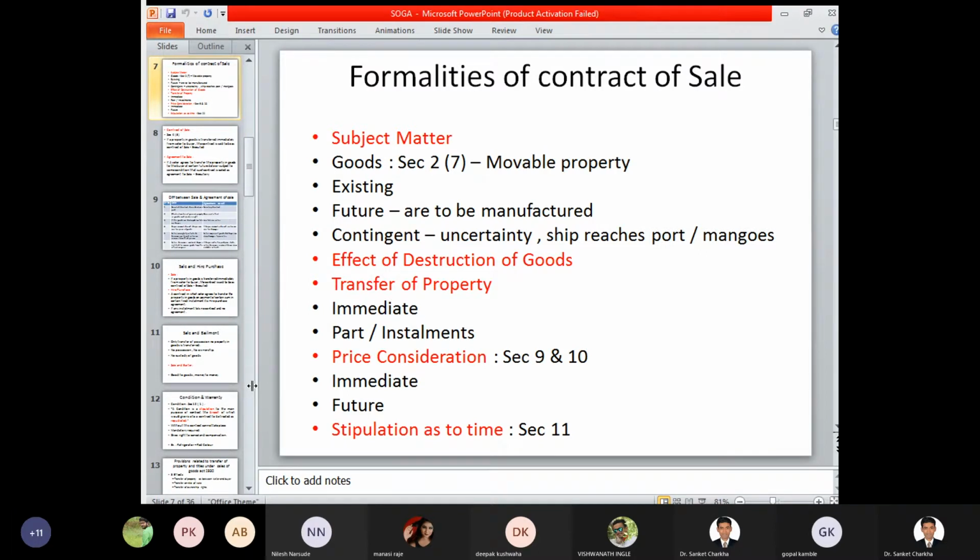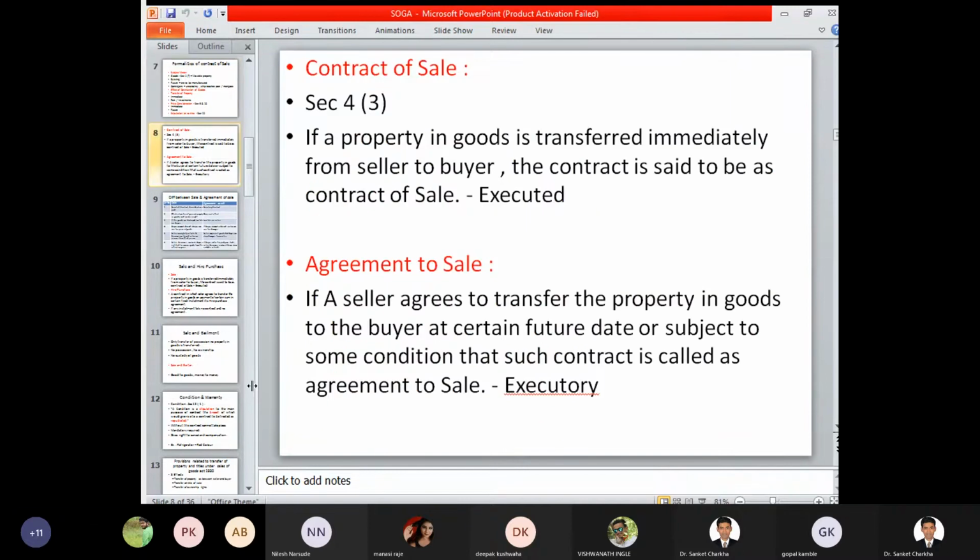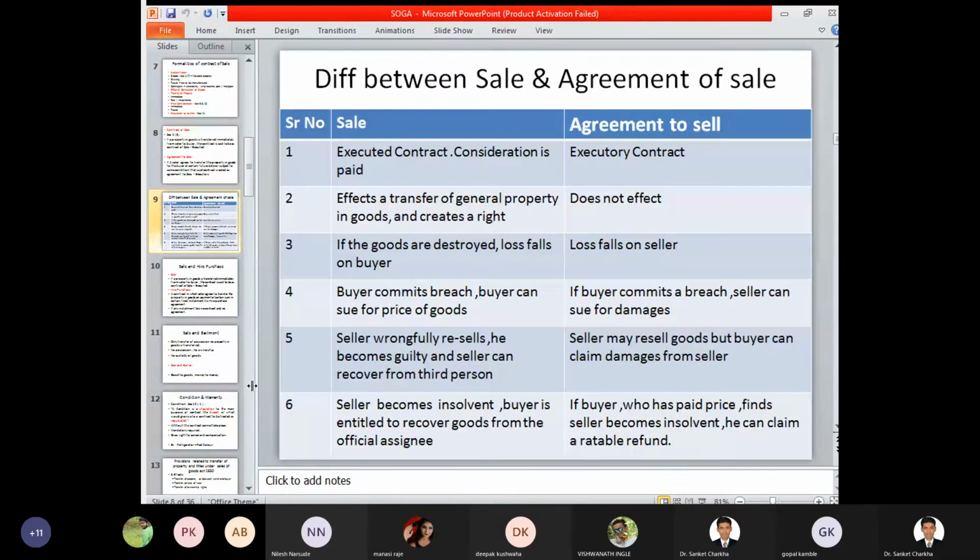Stipulation as to time, section 11, deals with how, as per the terms and requirements of that particular contract, the contract can be performed immediately or at a certain future date. Definition with respect to contract of sale, that is section 4.3 and 4b, deals with the following: if the property in goods is transferred immediately from seller to buyer, the contract is said to be a contract of sale, a type of executory contract. But if at a certain future date, then it will be called an agreement to sell, a type of executory contract.